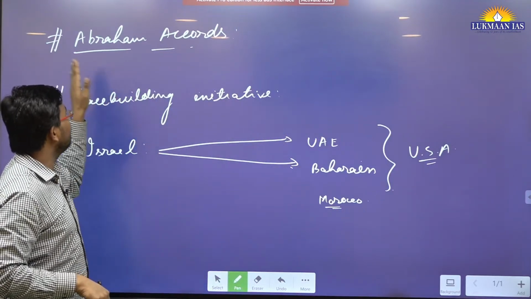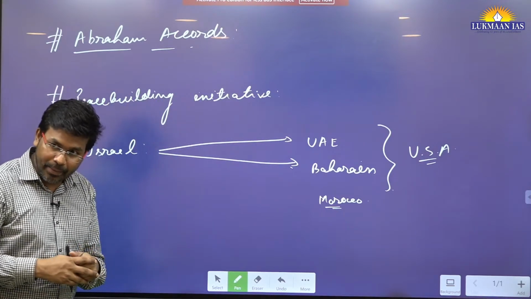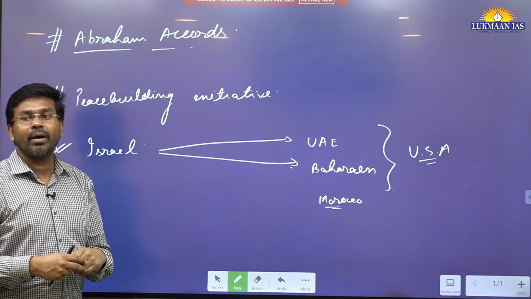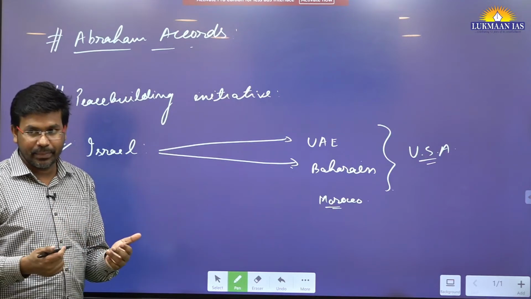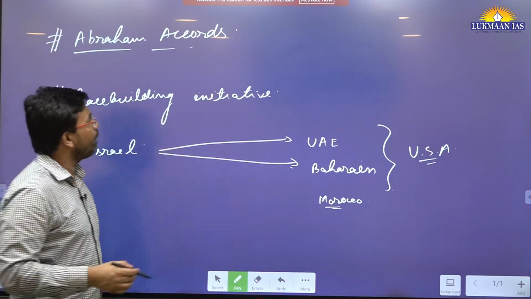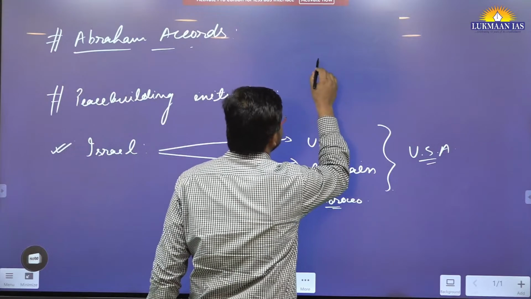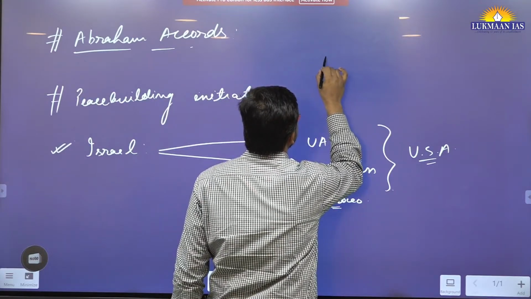And why do we name this particular accord the Abrahamic Accord? Because it is named after the Abrahamic religions, meaning these countries follow Abrahamic religions. What are those religions? One of them is Islam.